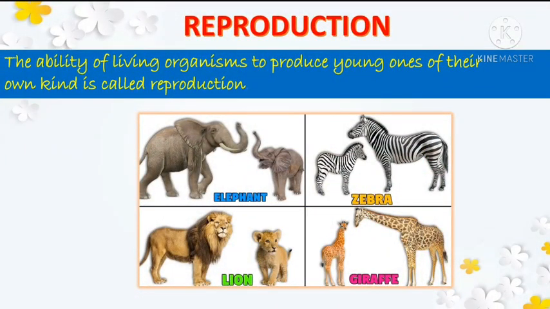Children, the ability of living organisms to produce young ones of their own kind is called reproduction. Now, why do living organisms need to reproduce? Children, living organisms die after their lifespan is over. They need to reproduce for the species to continue on the earth. Okay, so this is the reason why they reproduce.